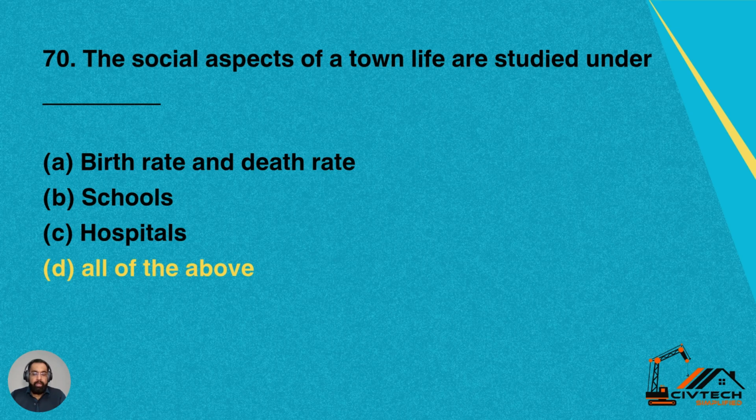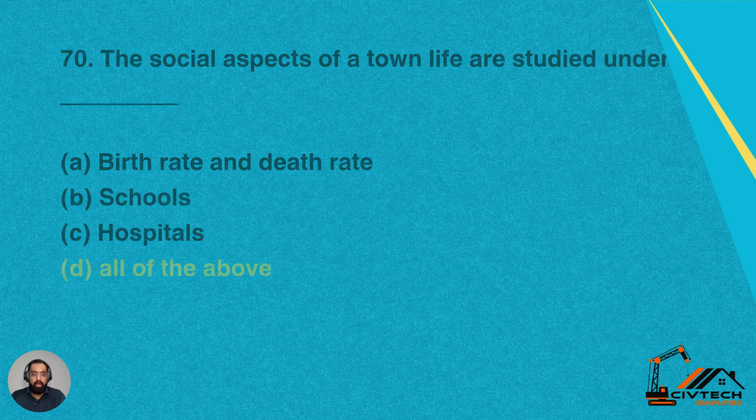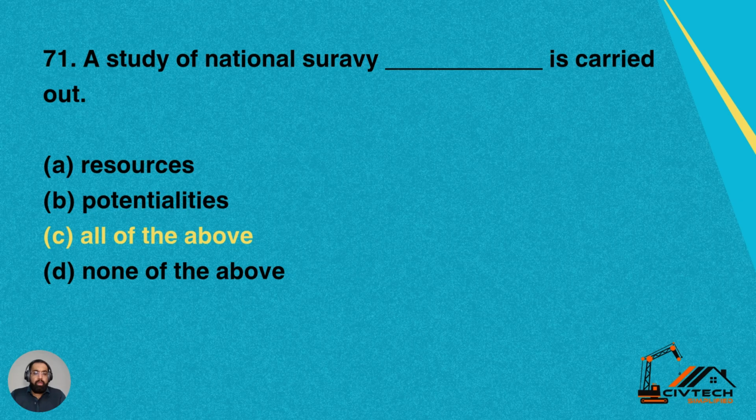So yes, all these social aspects are studied under the town life. Birth rates are seen, death rates, schools, as well as hospitals. So option D is correct, which is all of the above.